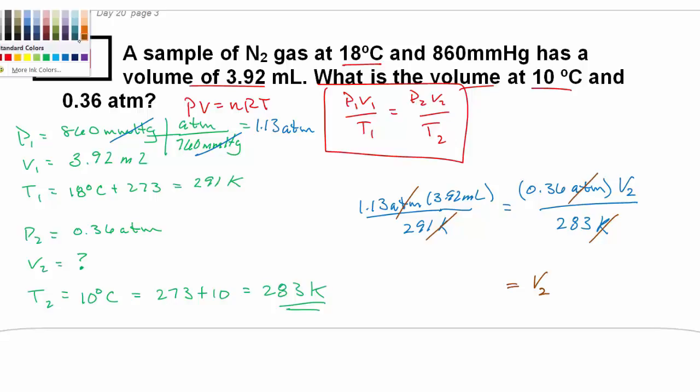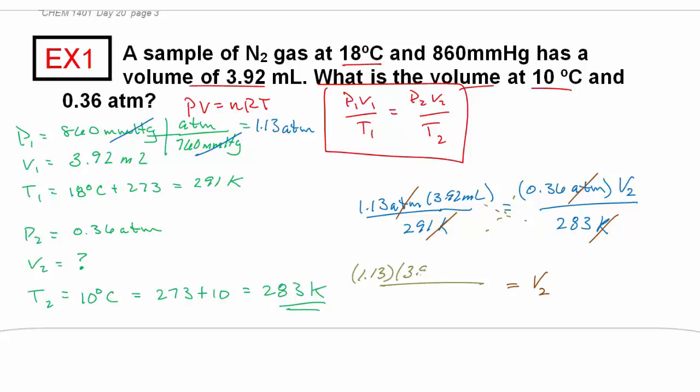And remember the game plan here. Go along the diagonal whenever you want to move something from one side to the other. So that 1.13 times 3.92, I'm going to move the 283 up there onto the top. The 291 stays on the bottom. Let's move the 0.36 down there with it.